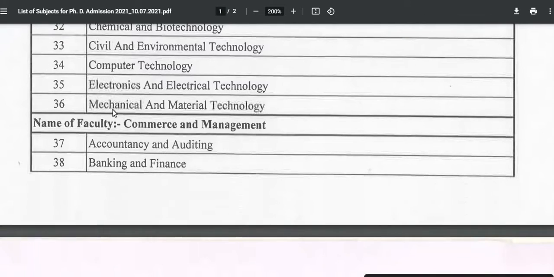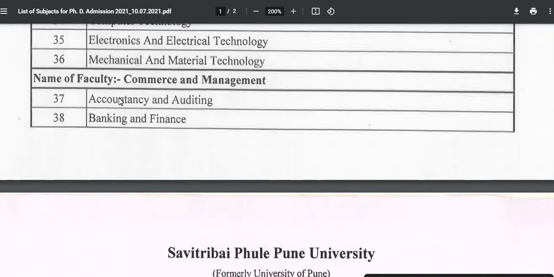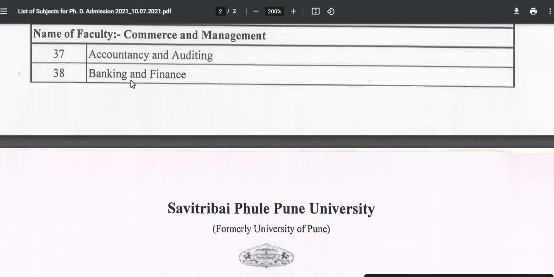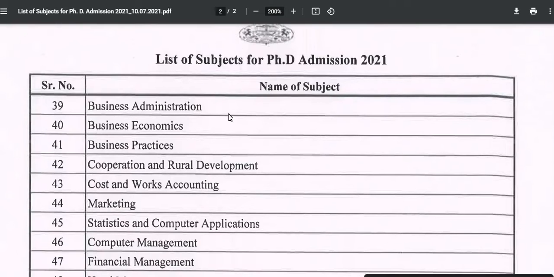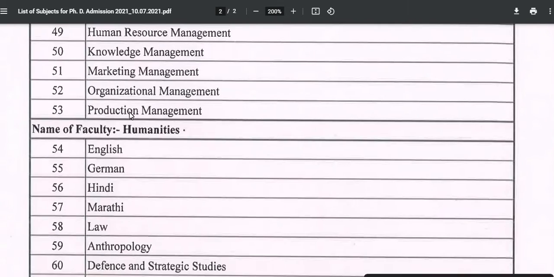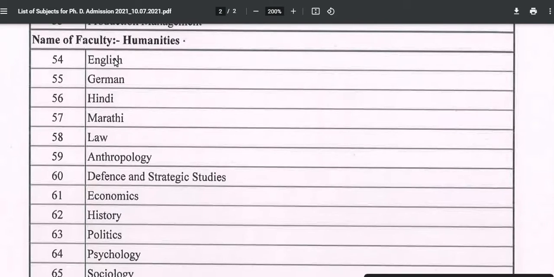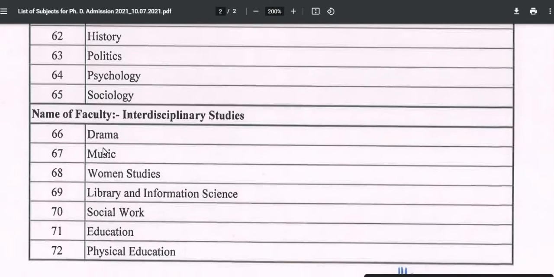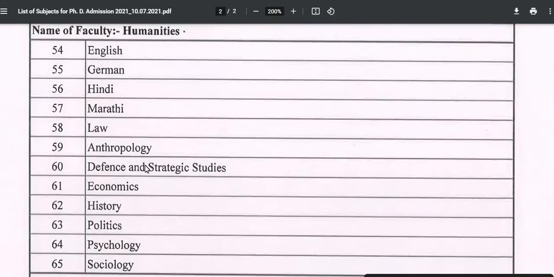So around in the science and technology and engineering there are 36 topics. Apart from this there will be commerce and management topics. There you can check the accounting, auditing, accountancy and auditing, banking and finance. So business administration, business economics. So there are several topics. Along with that, humanities are also there: English, German, Hindi, Marathi, law, anthropology. So all these topics are for your humanities.